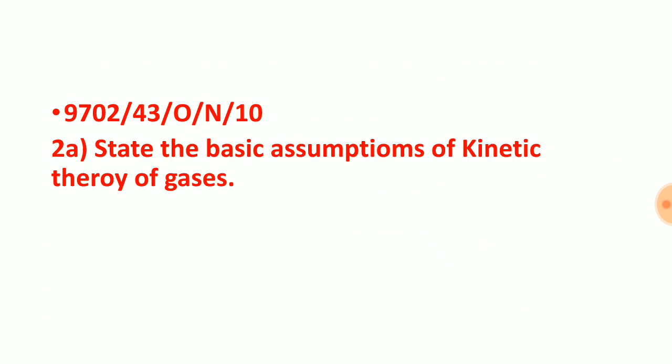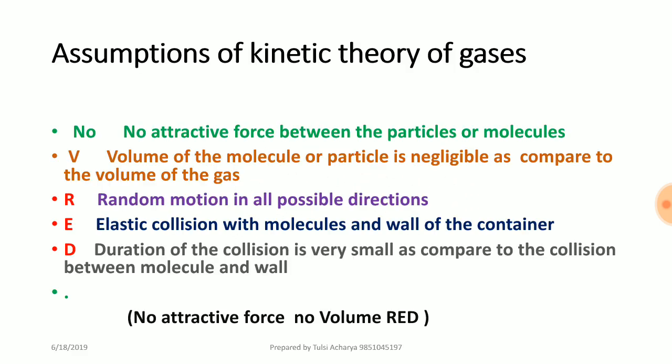Now let us see: state the basic assumptions of the kinetic theory of gas. This was asked for 4 marks, so if you write 4 assumptions, that will be okay. In the kinetic theory of gas, there is no attractive or repulsive force between the molecules. The volume of the molecules is negligible as compared to the volume of the gas or the volume of the container. Random motion in all possible directions: gas molecules can move randomly in all possible directions. There is elastic collision between the molecules and the wall of the container. They always collide elastically.